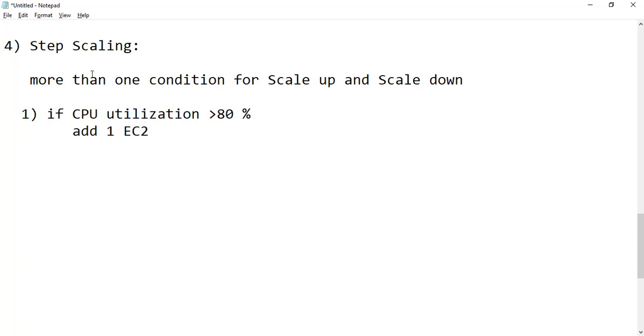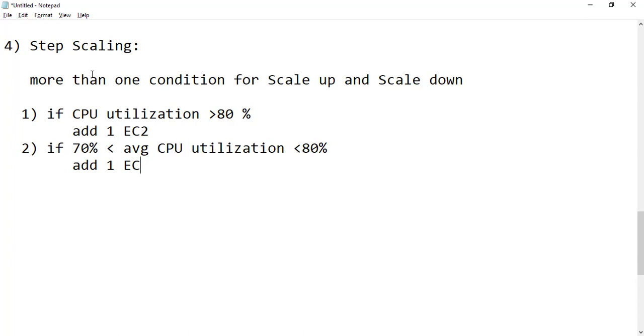I can also mention one more condition here for scale up, like if my average CPU utilization is between 70% and 80%, then add one more EC2. So this way I can scale up and scale down incrementally. Without adding or deleting all at once, we are doing it step by step, which is incremental.